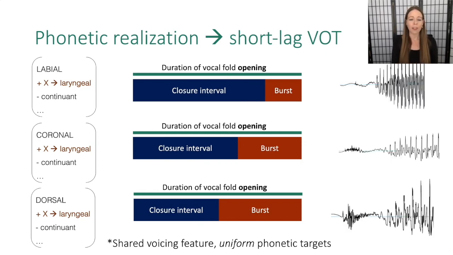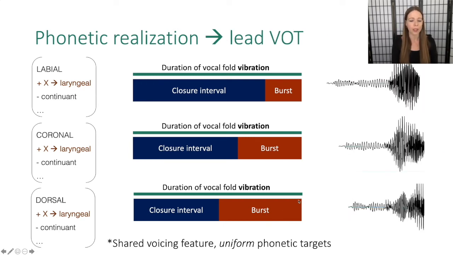Now, for short lag VOT, the story is basically the same. We have a shared voicing feature and uniform phonetic targets with this slight allowance for differences in the amount of time it takes to build up the intraoral pressure, but the duration of the vocal fold opening is the same. We've just removed the aspiration gesture here.